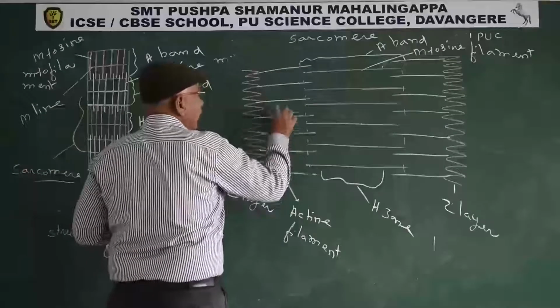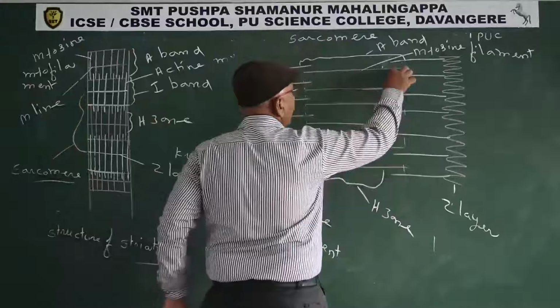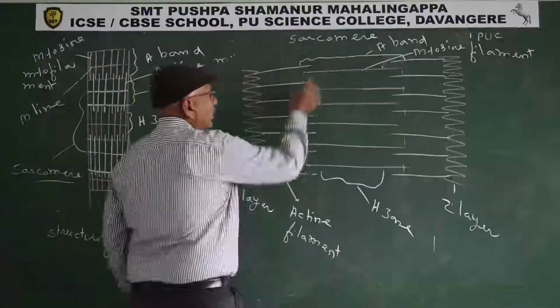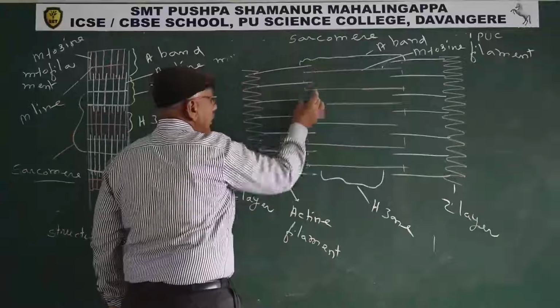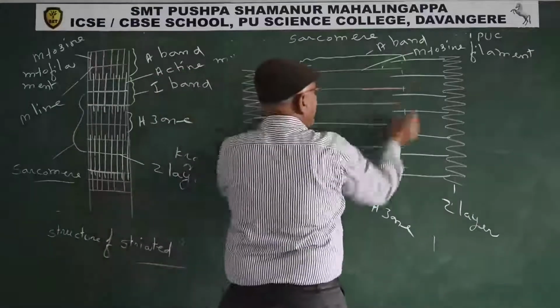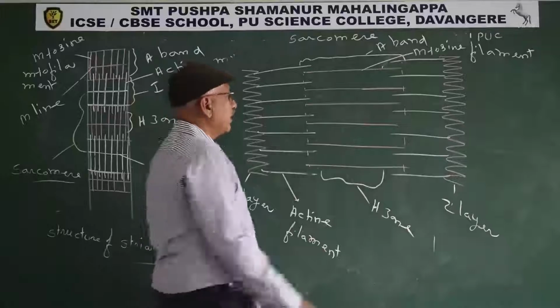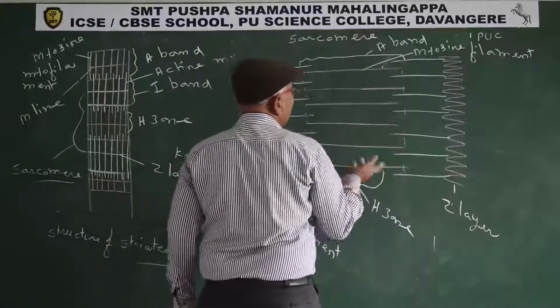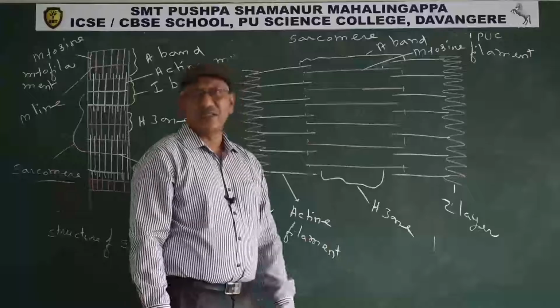I band contains only actin filaments. A band contains both actin and myosin filaments. The part of the A band containing both actin and myosin is known as the peripheral part. So the peripheral part of A band is the thickest part of sarcomere. The middle part of A band is lighter. The lighter part of A band is known as H zone.